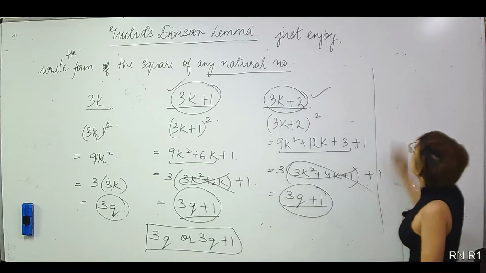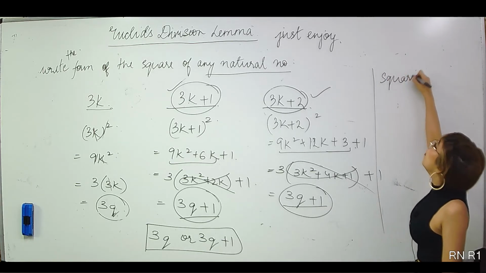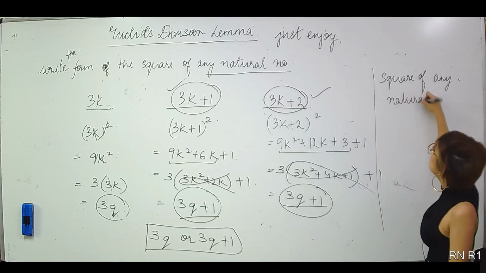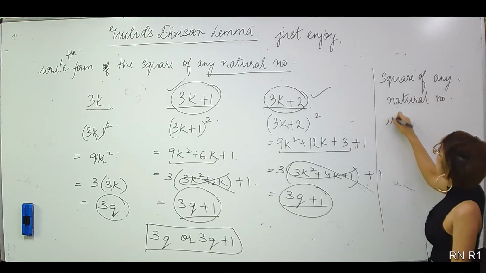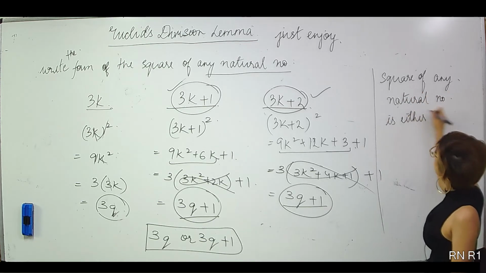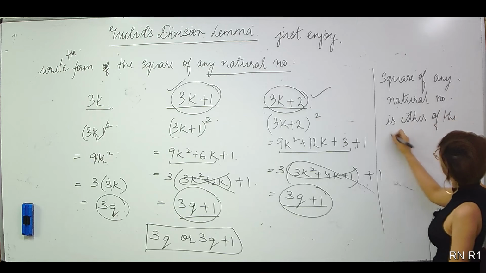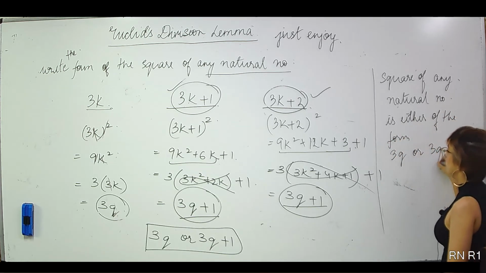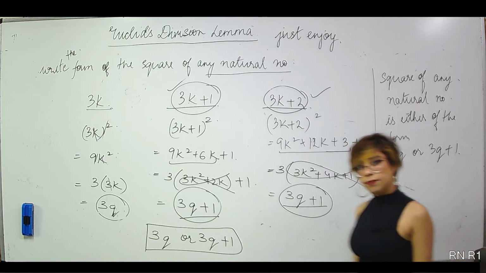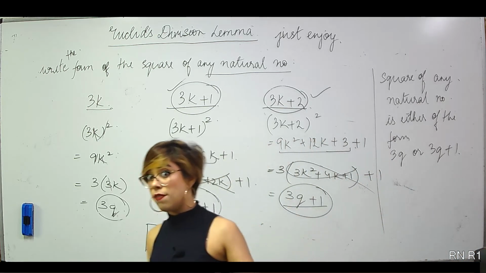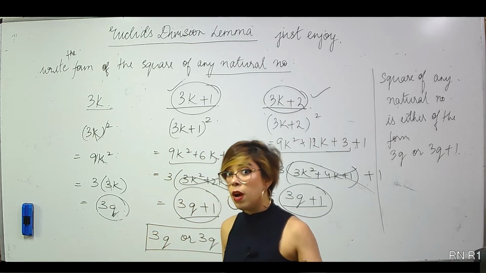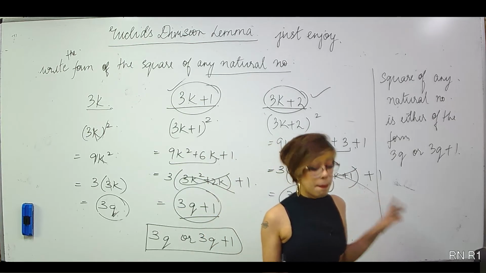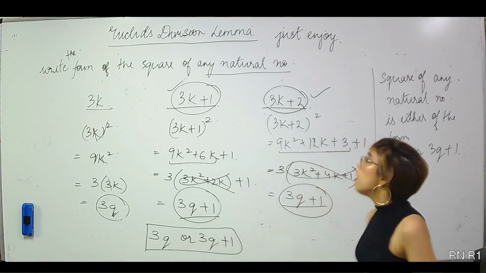So, square of any natural number is either of the forms 3q or 3q plus 1. Right? It cannot have any other form. Square of the number cannot be of the form 3q plus 2. Careful. Just two forms are there. Right? Okay.